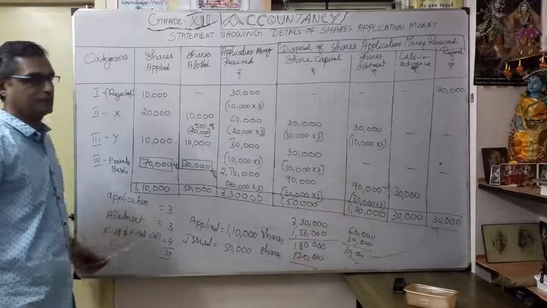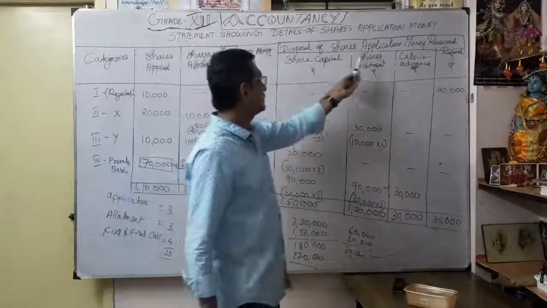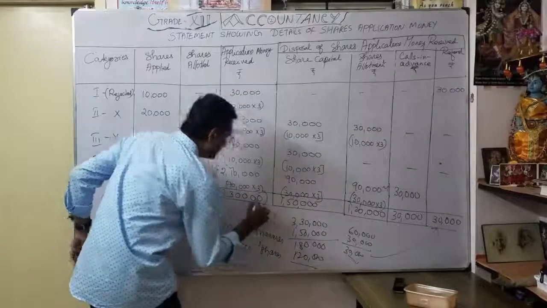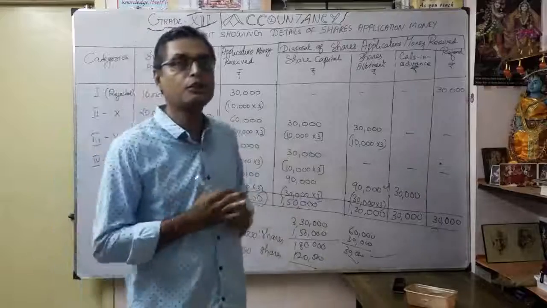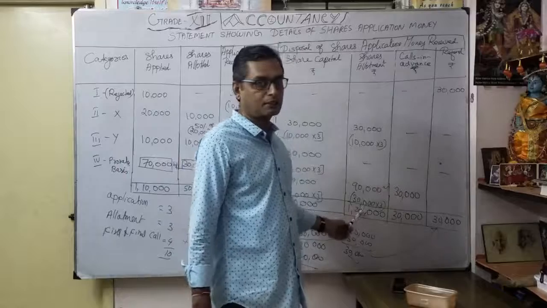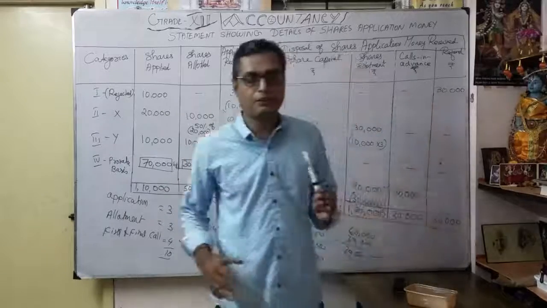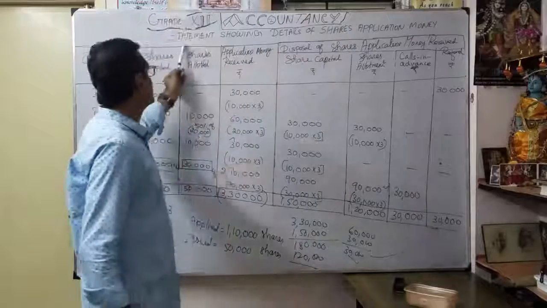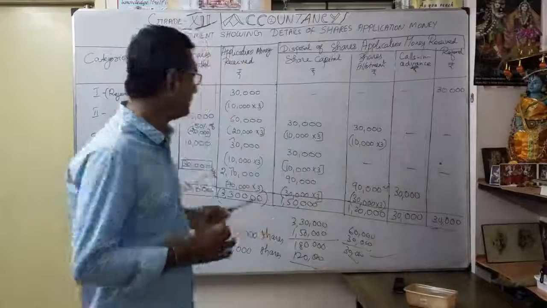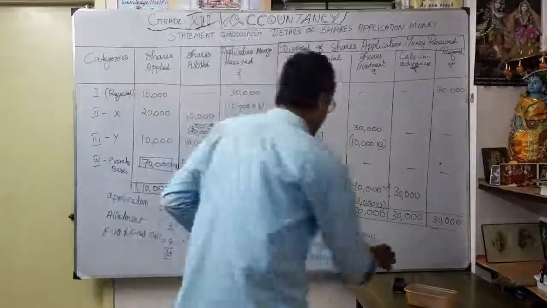For the class certification, that's what the statement helps as a disposal of share application money received. This is what your share application money received, 3,30,000. How you are going to dispose? How much you transfer to share capital account? What is your share allotment transfer? Thereafter, what is calls in advance? Finally, how much refund? So that's why we are going to prepare this statement showing details of share application money. To prepare this statement only, now we can easily do the journal entry. Okay, now we will see the journal entry now.